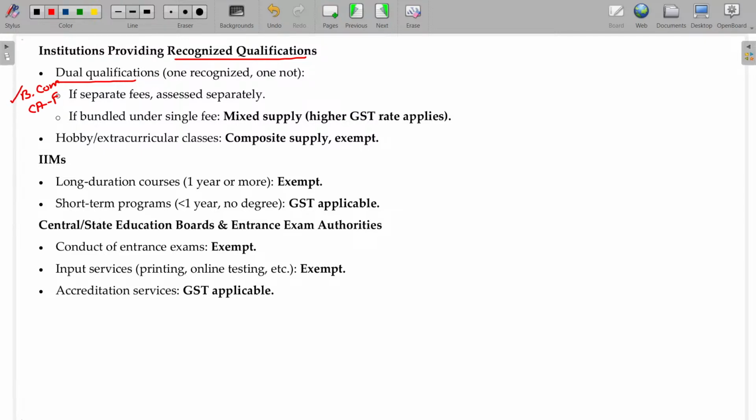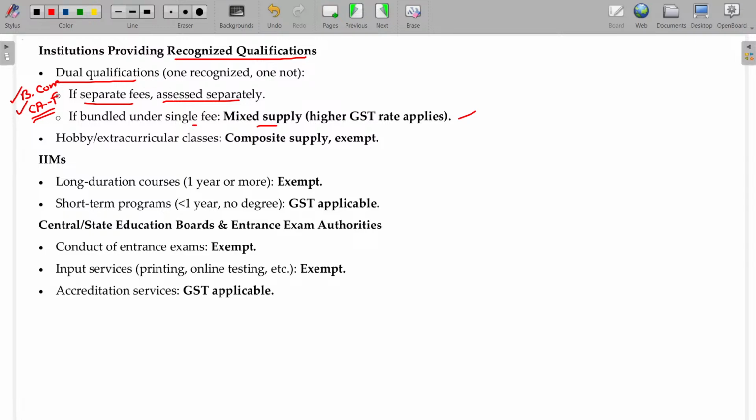They collect the fees for this separately, but predominantly BCom is the affiliated program. For that only the degree is awarded. CA Foundation is not affiliated. A separate fee is collected, then this will be taxable, a separate fee assessed separately for this. Or if bundled under a single fee, it is a mixed supply, then a higher GST rate will be applicable.